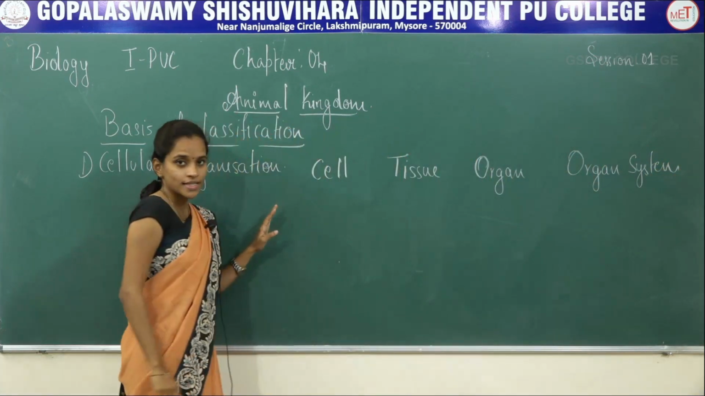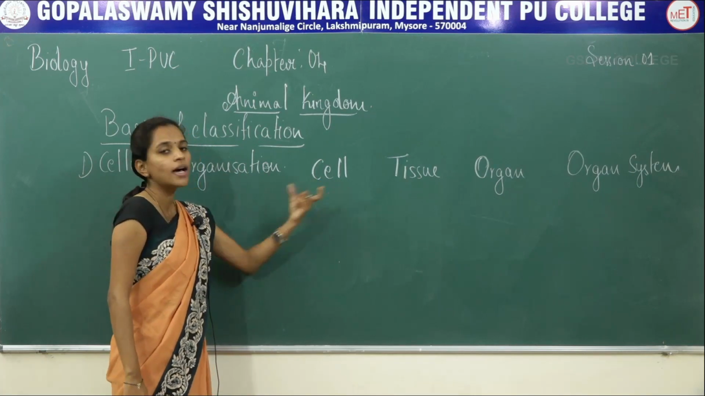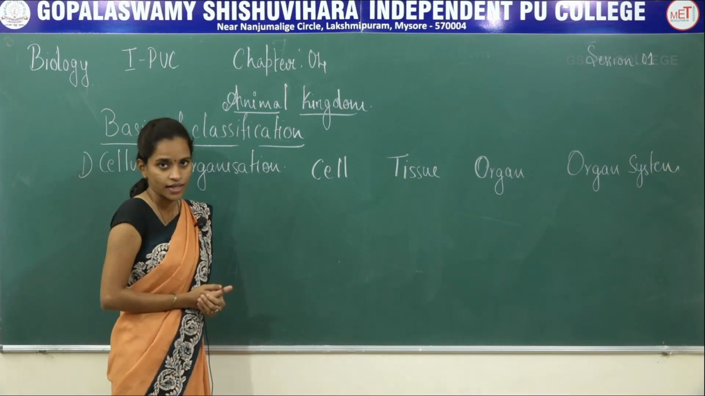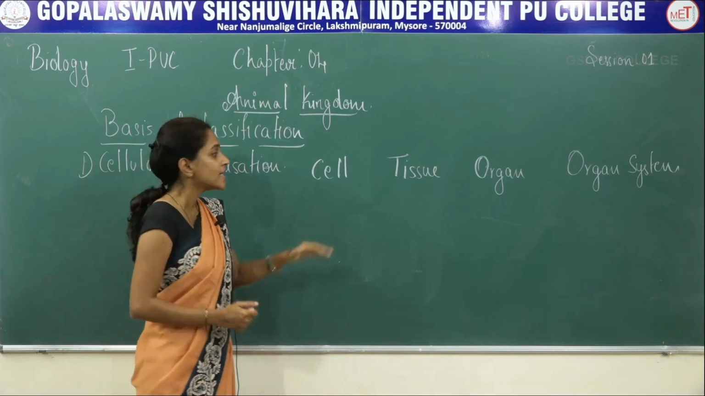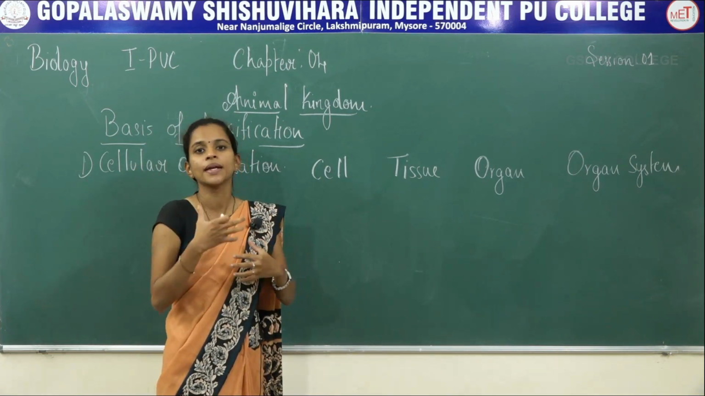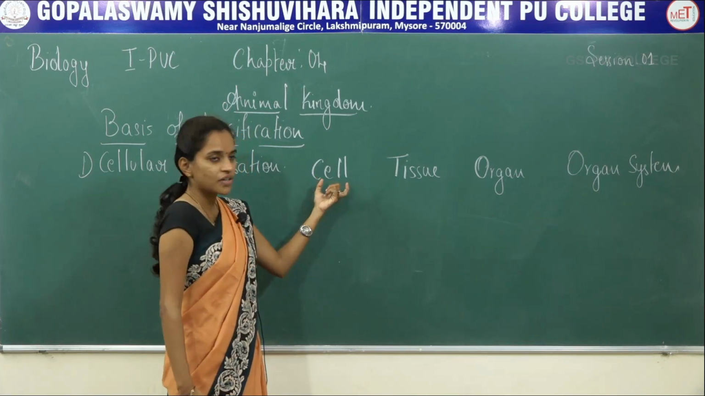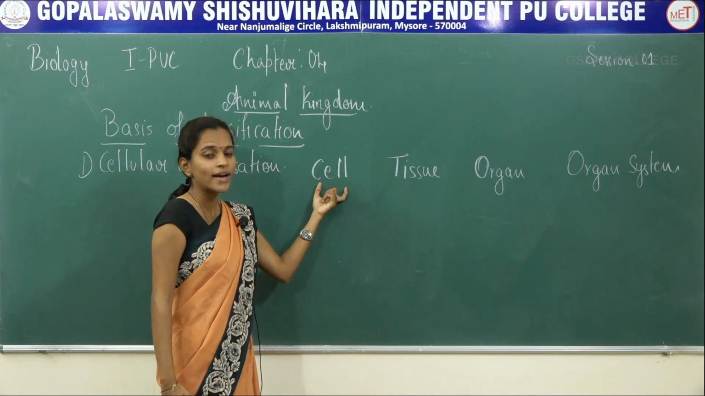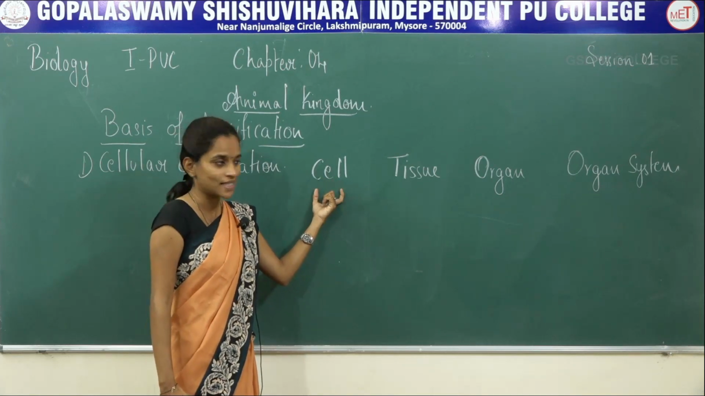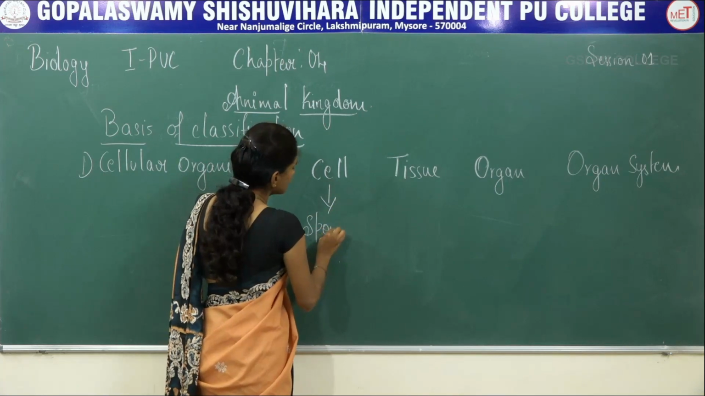When it comes to this classification, some organisms have a cellular level of body organization. That means the cell carries the major functions like digestion, excretion, respiration. All the major functions of the body are controlled and carried out by only cells. So these include examples like sponges.